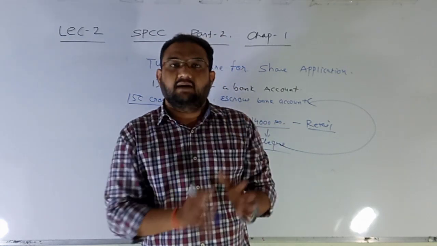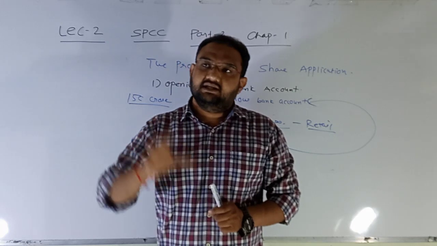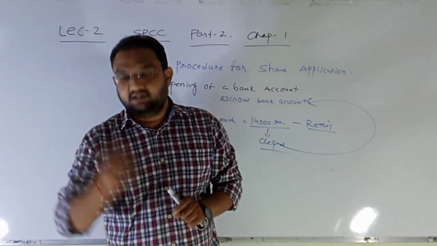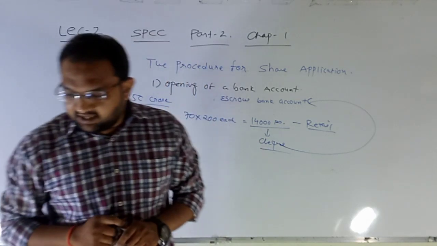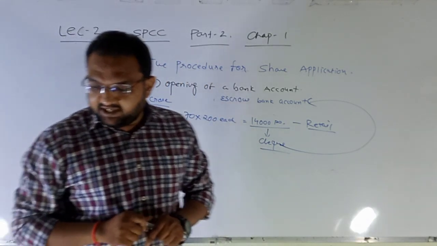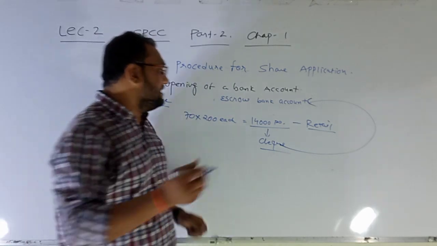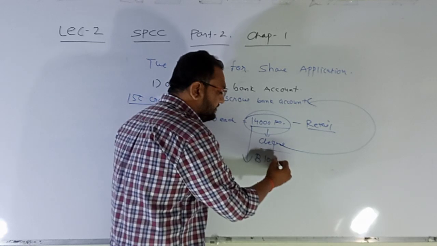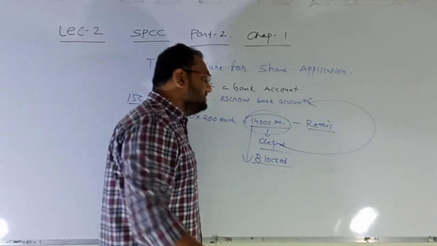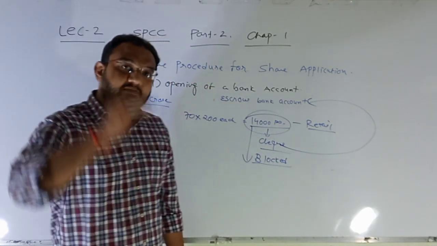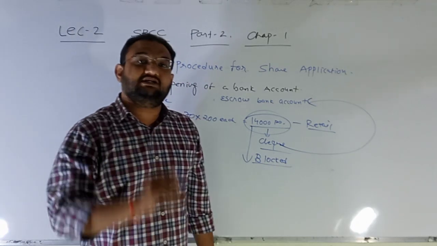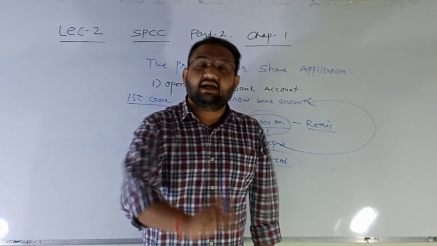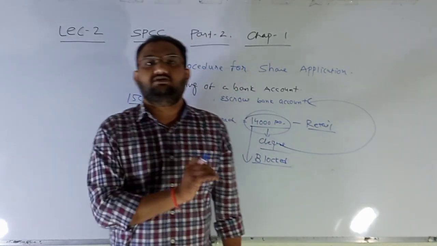After submitting the duly filled form to SBI, SBI will block the amount. The full form is application supported by blocked amount. So now this 14,000 rupees is only blocked in my account. It means once the IPO starts, up to the end of the allotment process, I cannot withdraw this 14,000, but it is in my bank account and I will receive the interest on it.